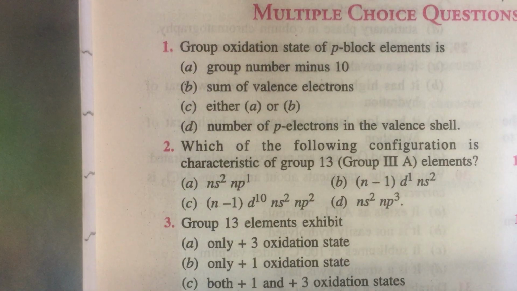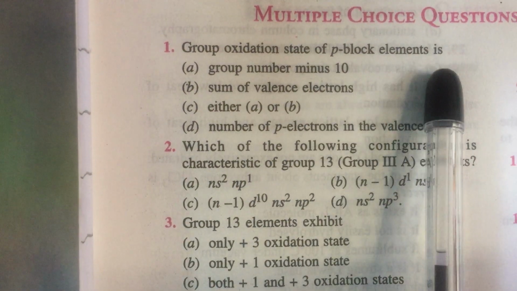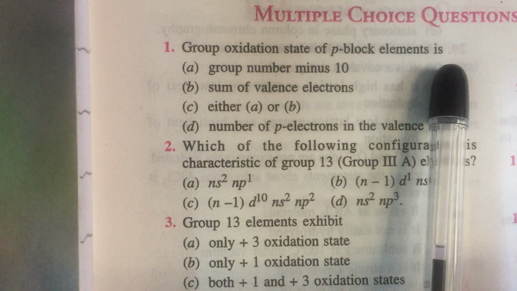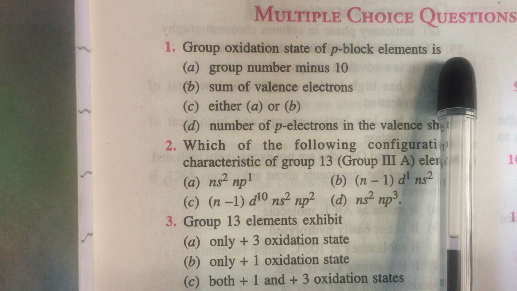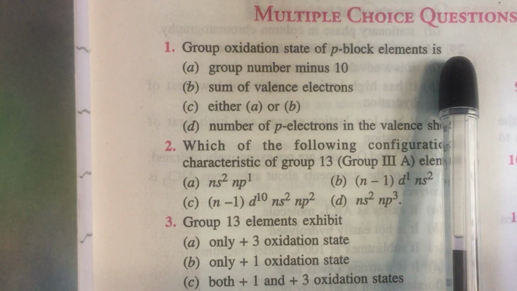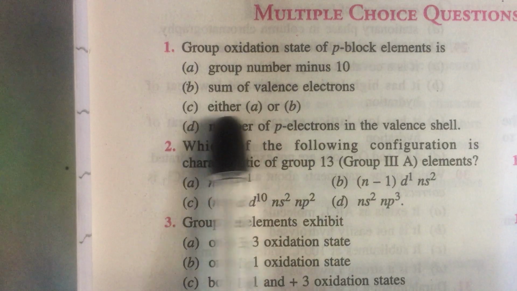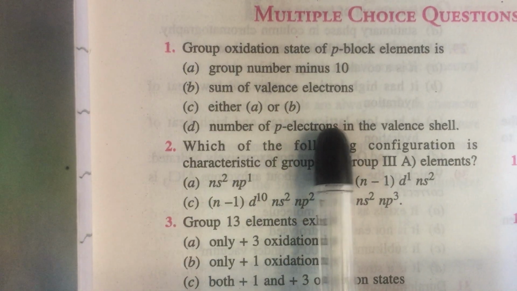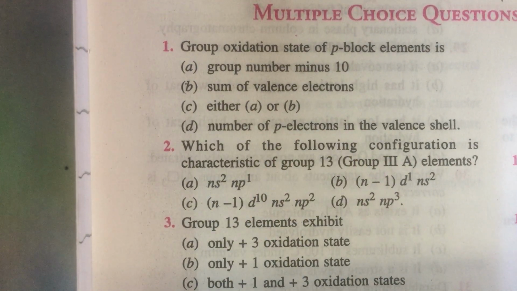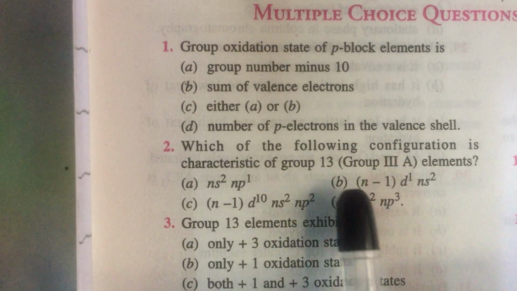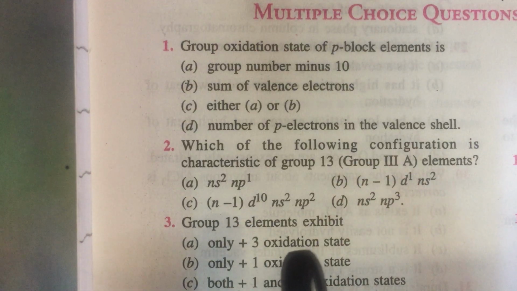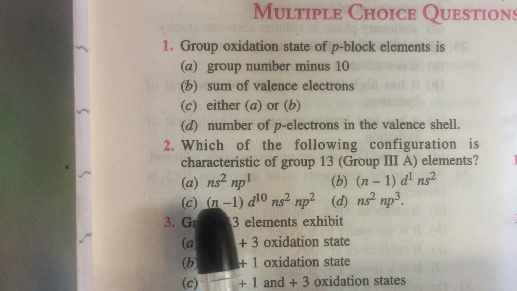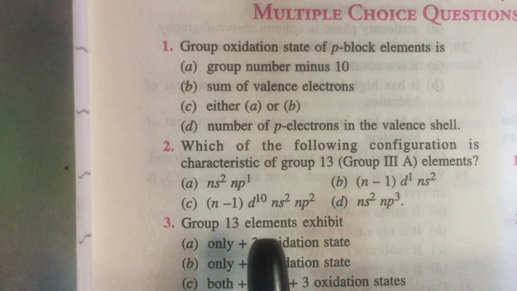Start here. The group oxidation state of p block element is always equal to group number minus 10. For example, for 15th group elements, the group oxidation state will be 15 minus 10, that is 5. This is equal to the number of valence electrons they have. Also, the other possible valency is 2 units less than the group valency for bottom elements due to the inert pair effect. For 13th group elements, the group valency is 13 minus 10, that is 3. For bottom element thallium, plus 1 is the commonly observed oxidation state due to the inert pair effect.